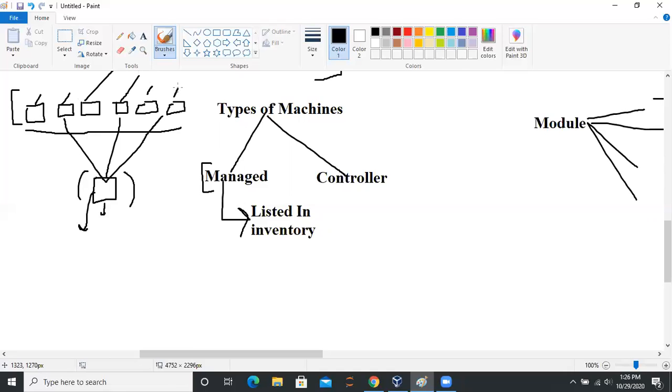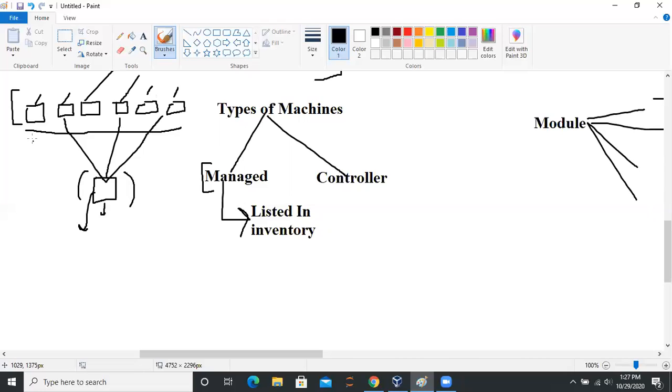That means you don't need to install any additional software or configuration on these managed nodes, or configure any agent on them so that it will report back to you. It will do the work in its own way. You don't need to configure anything additionally on the managed nodes.